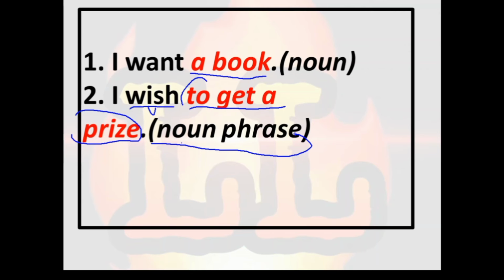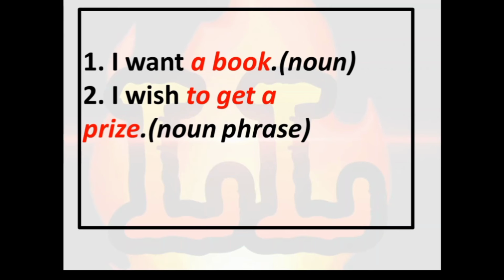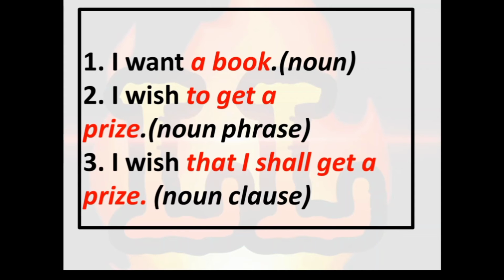See in the third sentence what is given in the third example. In the first example only one word is given, so we called it noun. In the second example a phrase is given in the place of noun, so we called it noun phrase. In the third example a clause is given in the place of noun, so we can call it noun clause.